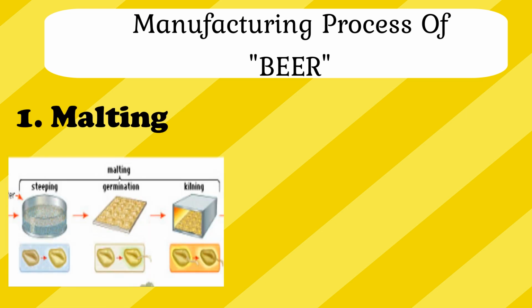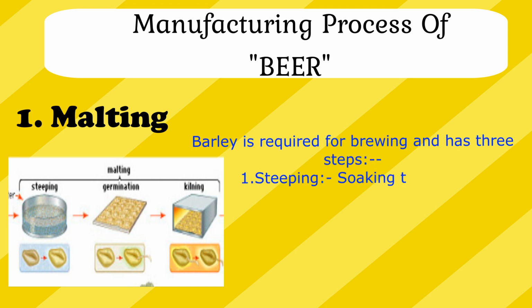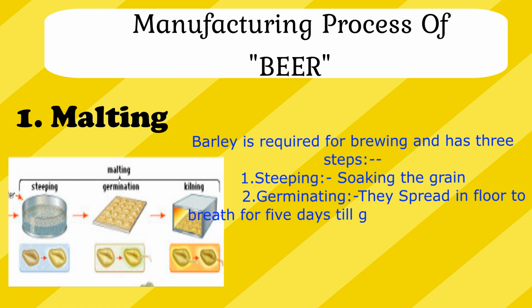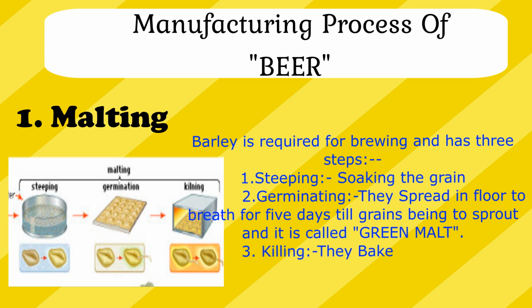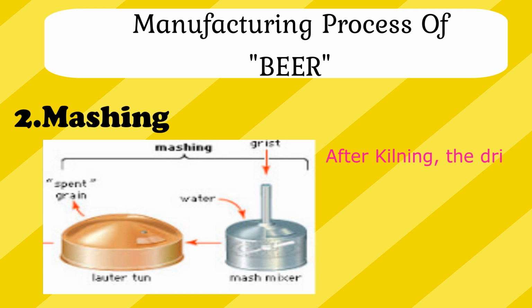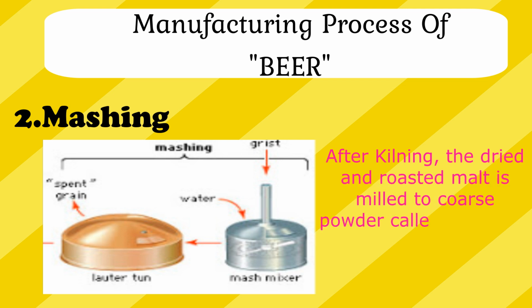First one is malting. What is malting? Barley is required for brewing and it has 3 steps. Steeping, which is soaking the grains in water. Second one, germinating. They spread the grains on the floor to breathe for 5 days till the grains sprout, and they are called green malt. Third, kilning. They bake the green malt to stop germinating. Second one is mashing. After kilning, the dried and roasted malt is milled to a coarse powder called grist.